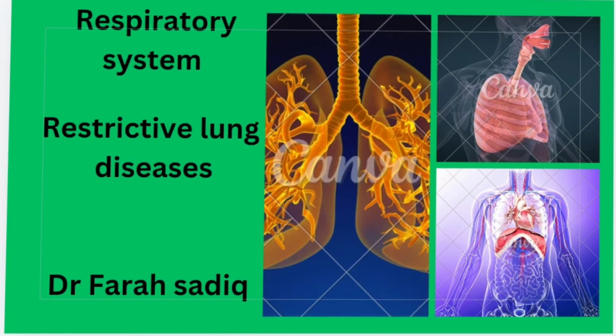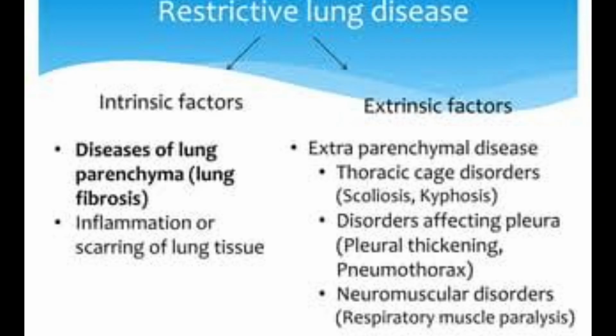Hello students, today I will discuss restrictive lung diseases and restrictive lung problems. They can be because of intrinsic factors of the lung, and then there can be extrinsic factors. For example, thoracic cage disorders like kyphosis and scoliosis also restrict expansion of the lungs. Then there can be diseases of the pleura, like pneumothorax or pleural effusion, and then neuromuscular disorders. They can lead to respiratory muscle paralysis.